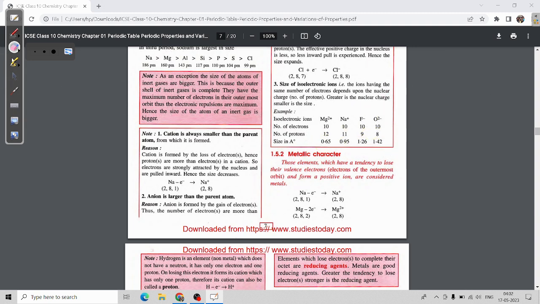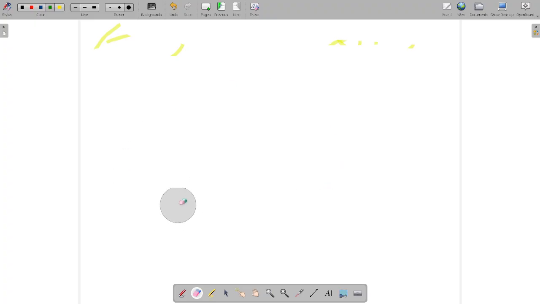This one we can say is an isoelectronic ion, but for all four we say isoelectronic species instead of ions. Now the next property is metallic character. I will explain it on the whiteboard.